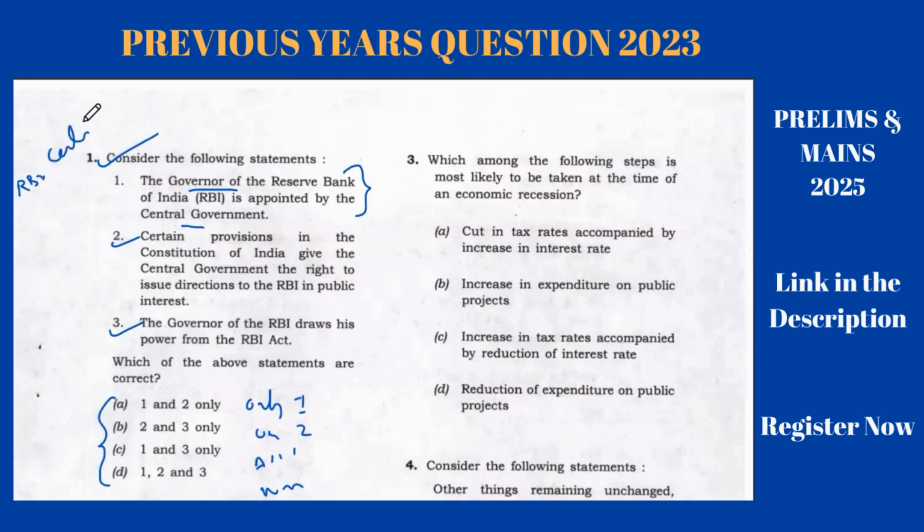So the first statement is correct. Actually, it is appointed by the central government. We might have a tendency to think of an alternative, maybe something other than the central government, but it is the truth. The Reserve Bank of India governor is appointed by the central government.